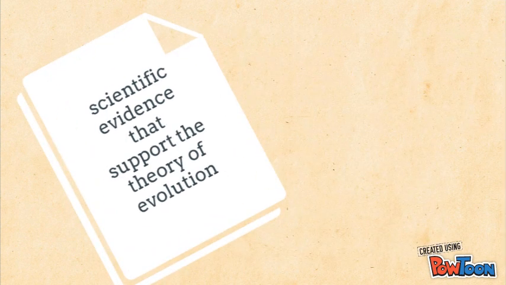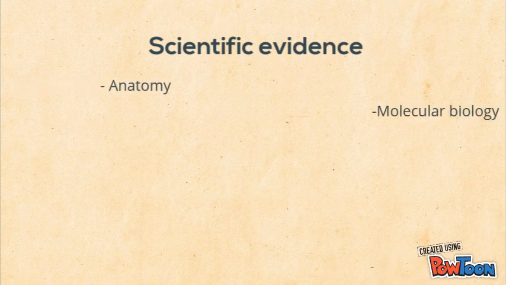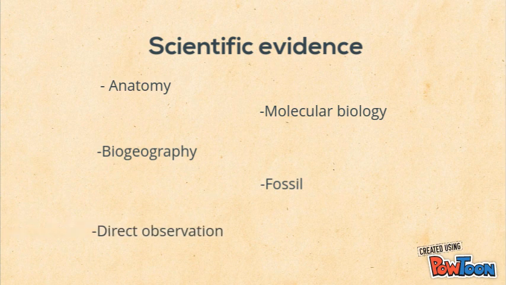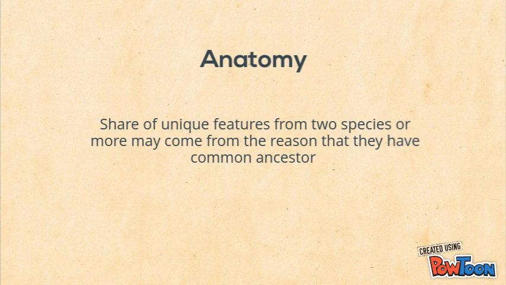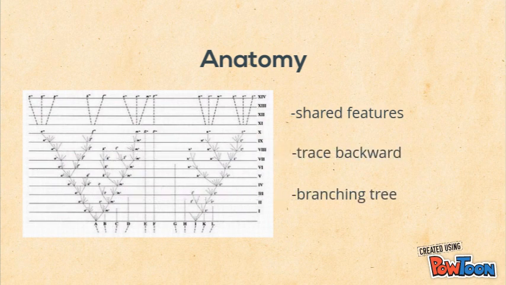Scientific evidence that supports the theory of evolution. There are 5 scientific evidences, which are anatomy, molecular biology, biogeography, fossil and direct observation. In anatomy, shared unique features of 2 species or more may come from the reason that they have a common ancestor. We will use shared features of 2 species to trace backward, then create a branching tree in which all species are traced back to have common ancestors.